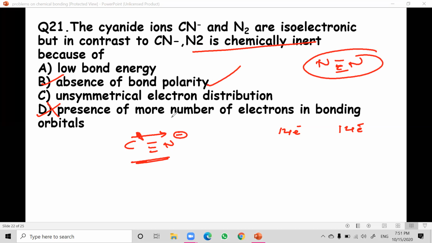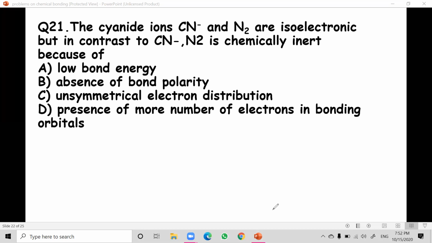Presence of more number of electrons in bonding orbitals is there for cyanide, not for nitrogen. But we are discussing why nitrogen is chemically inert. Even though they are isoelectronic, nitrogen is chemically inert when compared to cyanide, because cyanide is more reactive and nitrogen is less reactive. They are asking because of absence of bond polarity. I hope it is clear.